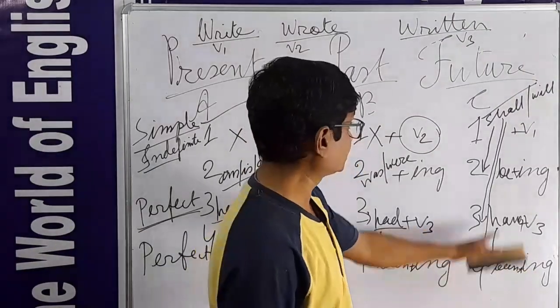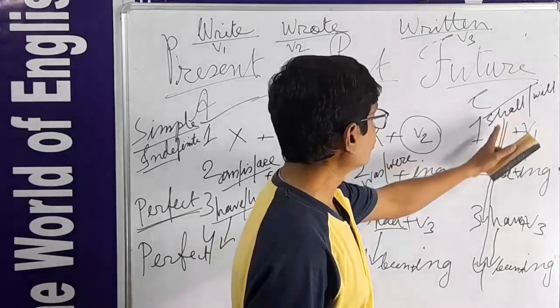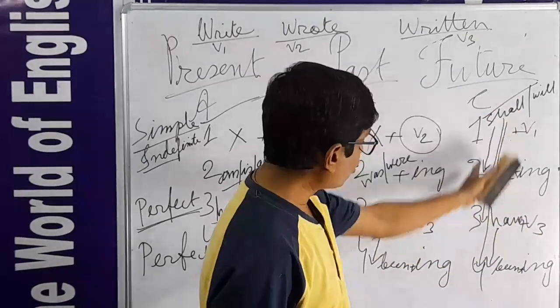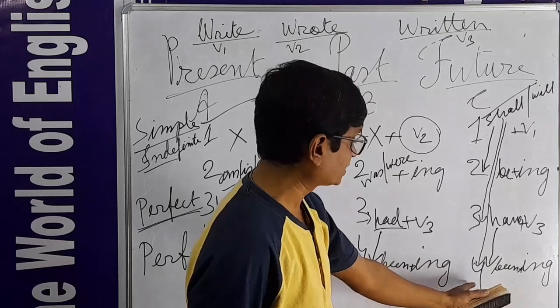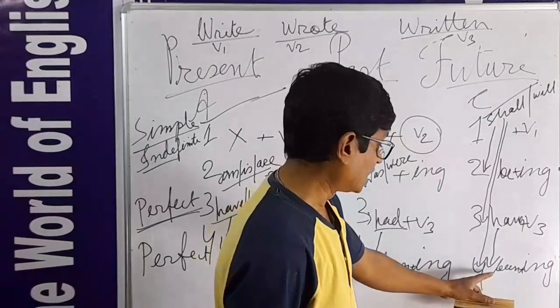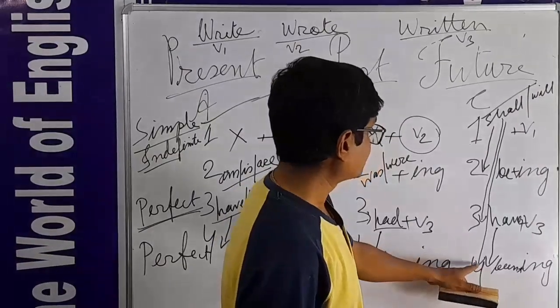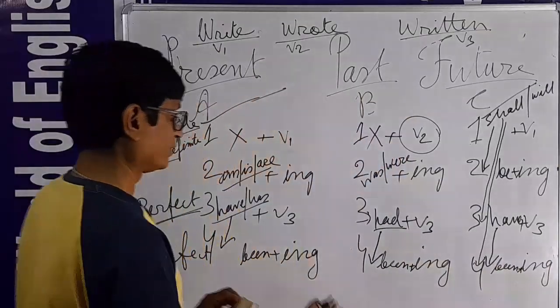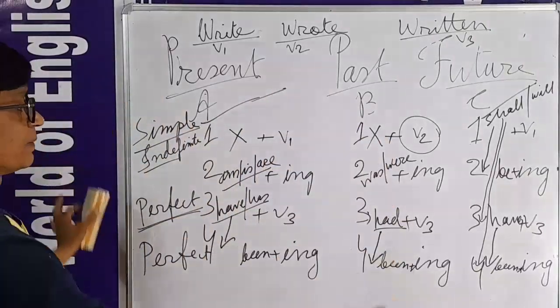I have told you just now that shall, will be placed in C tense. All the 4 tenses must be placed first and then the other helping verbs. And here shall have been. Okay, that is the helping verb structures.